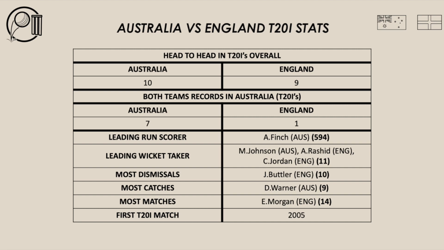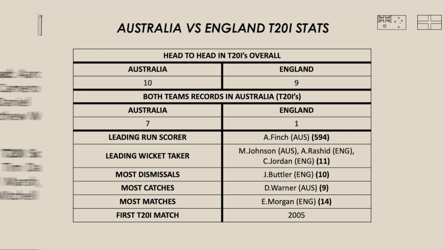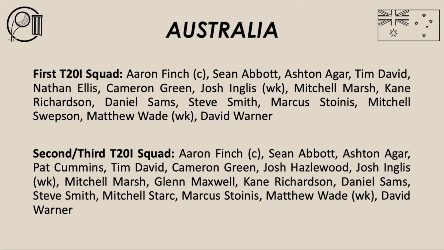Most dismissals, Jos Buttler with 10. Most catches, David Warner with 9. Most matches, Eoin Morgan with 14. And the first T20 international match between Australia and England was back in 2005. Let's have a look at both Australia's and England's T20 international squads.